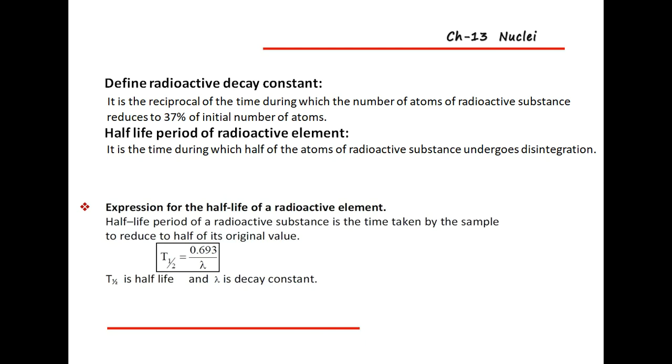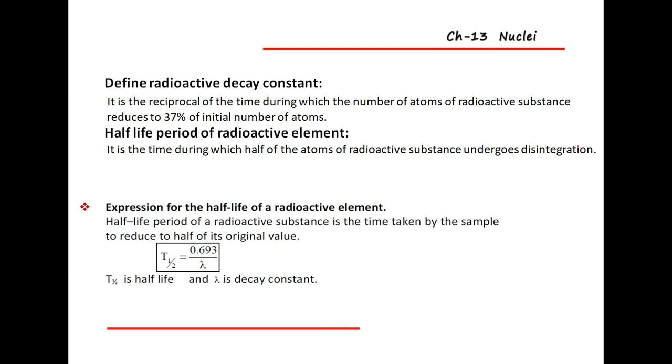Then we'll see the half-life period of a radioactive element. It is the time during which half of the atoms of a radioactive substance undergo disintegration.